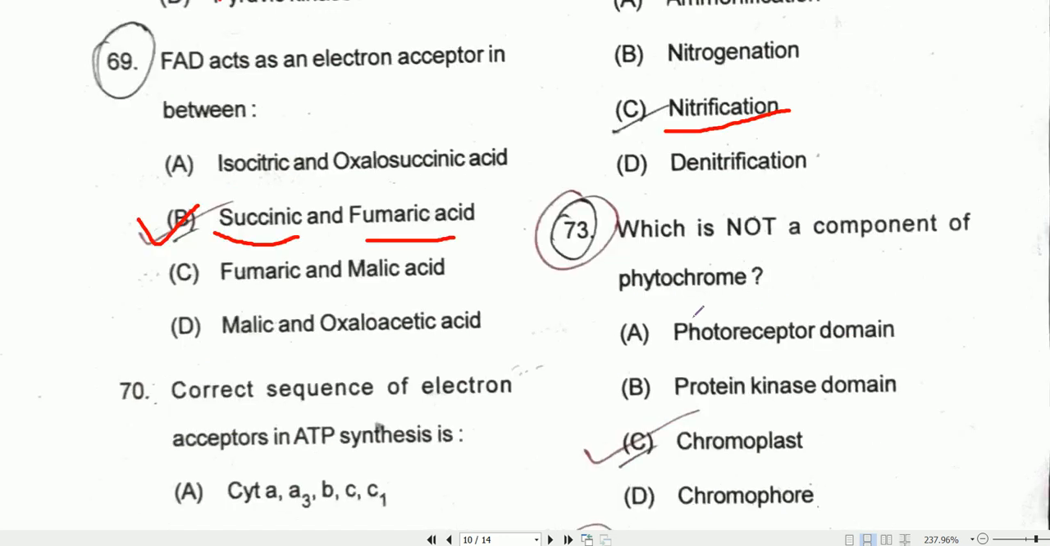Question number 73. Which is not a component of phytochrome? Chromoplast is not a component of phytochrome. In the phytochrome, you'll get the photosensory domain or photoreceptor, the protein kinase domain, and then the chromophore. Chromoplast is not present in the phytochrome.